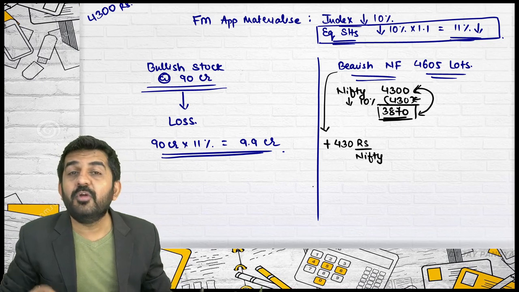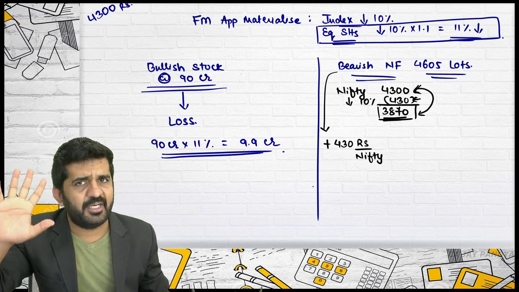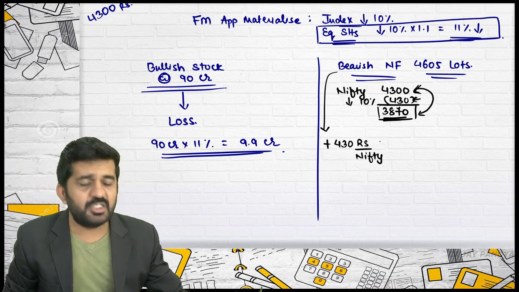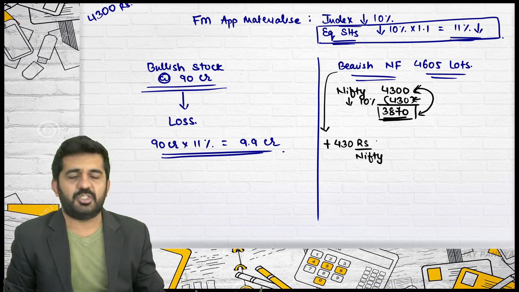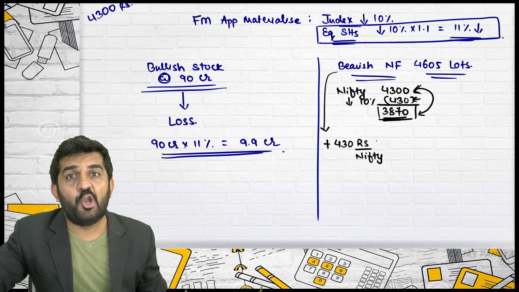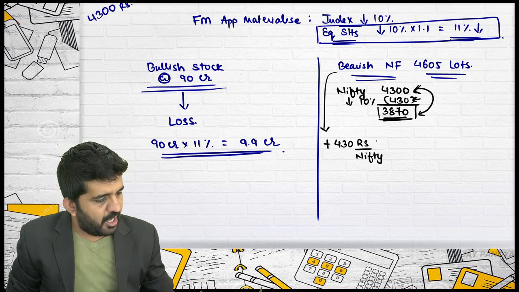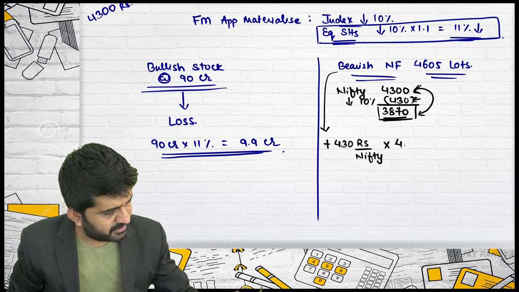So this is a good way to write it down. You will never make a mistake in examination. Even if your mind is not absolutely fresh, this is the mathematical way by which you will always be doing correct multiplication. Sorry. Were you short in Nifty or short in lots? You were short in lots. How many lots you were having? So you were having 4605 lots.